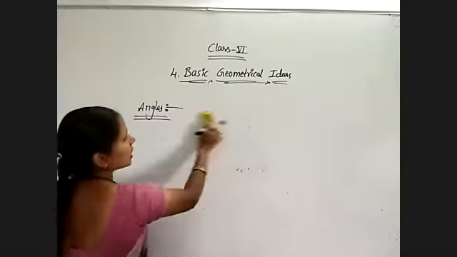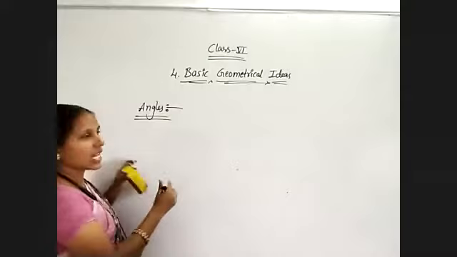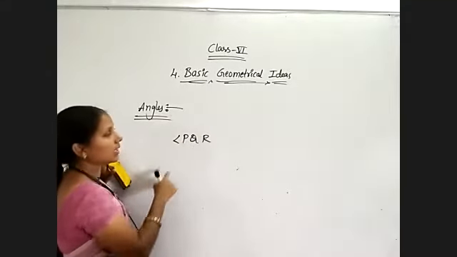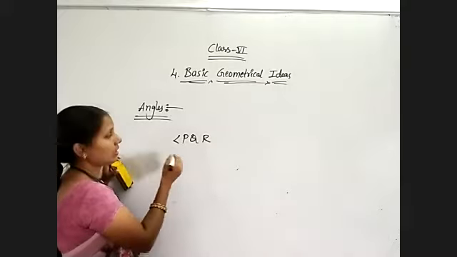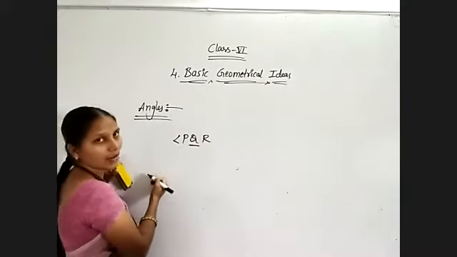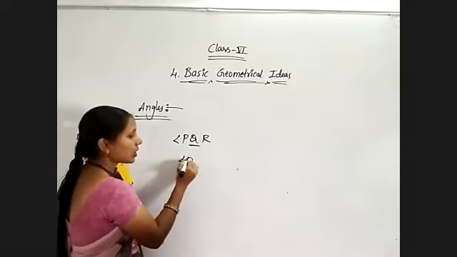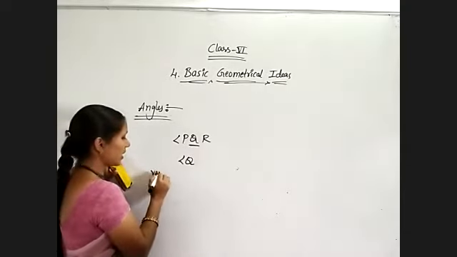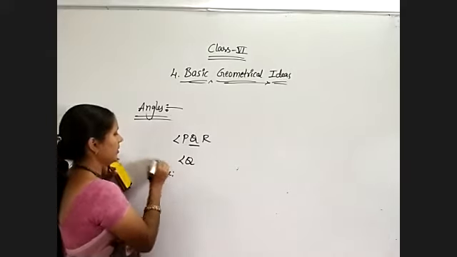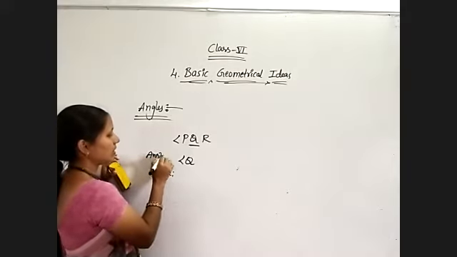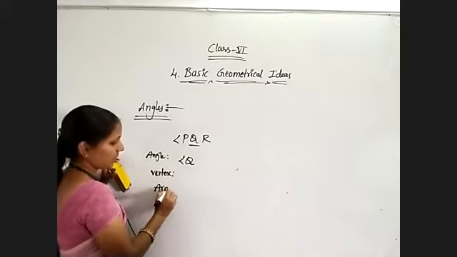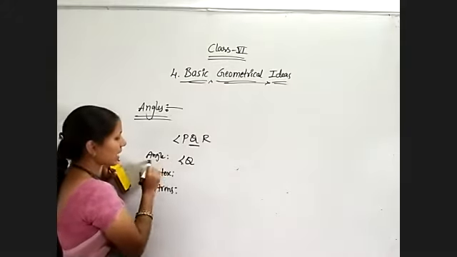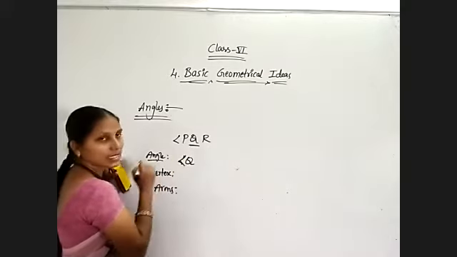Suppose they are not mentioned and only the angle is directly given, that is angle PQR. Now in this, which one refers to the angle? That is the one in the middle. That means angle Q is the angle. Now what is the vertex? We will write the angle, vertex and arms. The angle is angle Q, because it is an angle so I use the angle symbol.